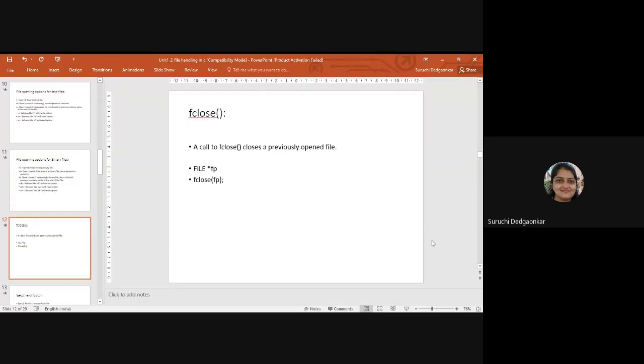A call to fclose closes a previously opened file. Okay. File pointer fp, and if you have opened the file, you can close that file. You have to close that file using fclose function. Now, why is there a requirement for closing the file? If I don't close the file, what will happen?